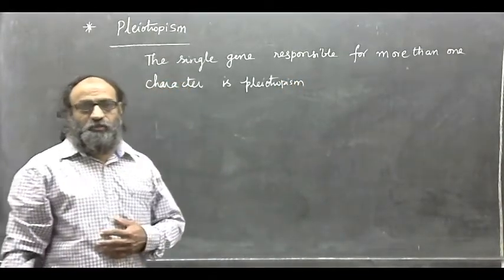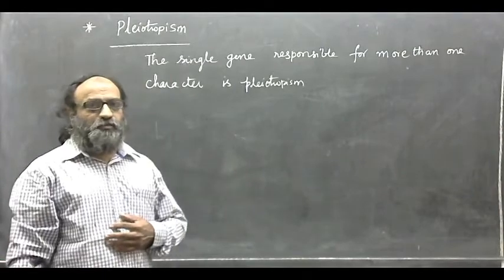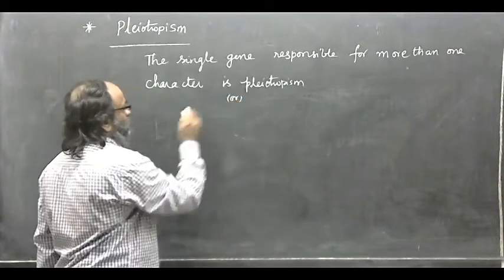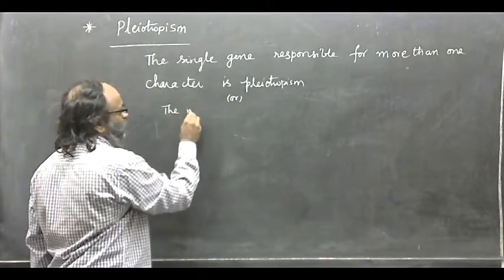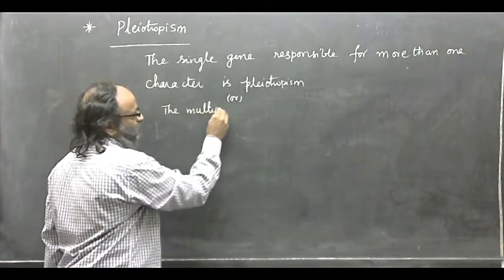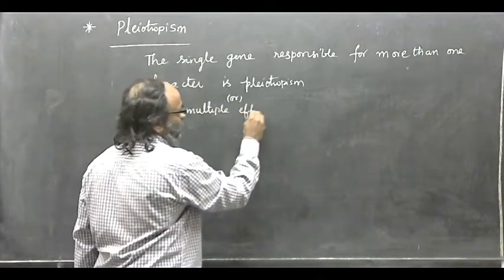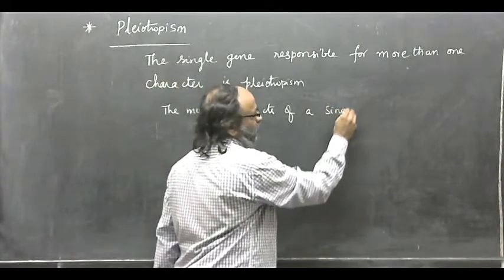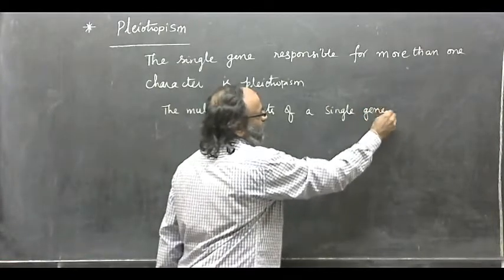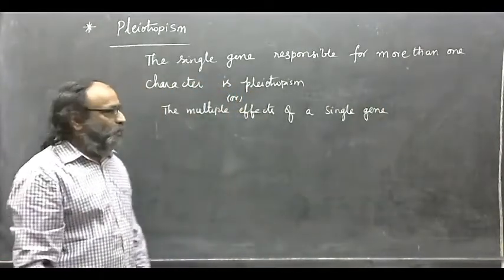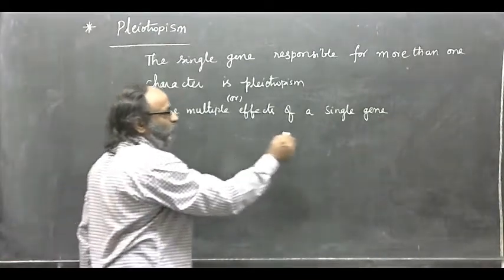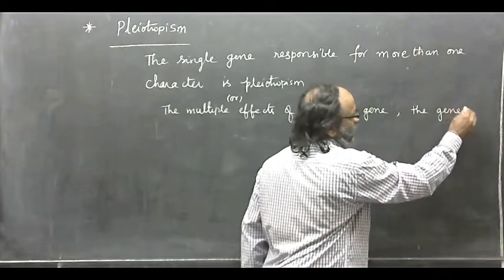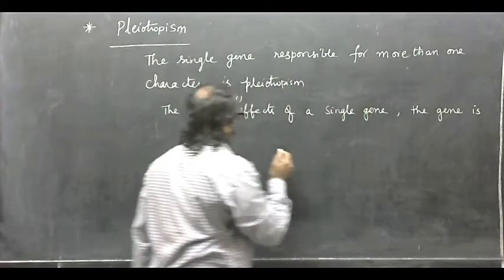In other words, pleiotropism means the multiple effects of a single gene. It is also called pleiotropism, and the gene is said to be a pleiotropic gene. The gene responsible for pleiotropism is a pleiotropic gene.